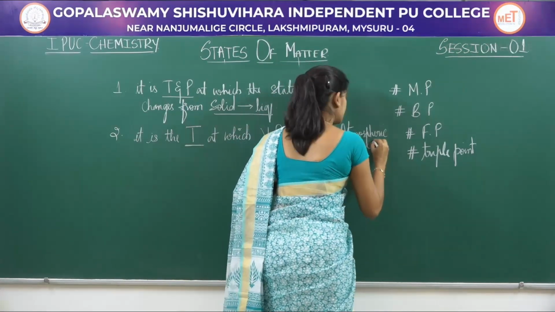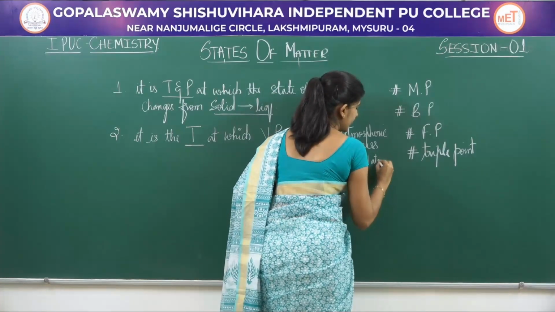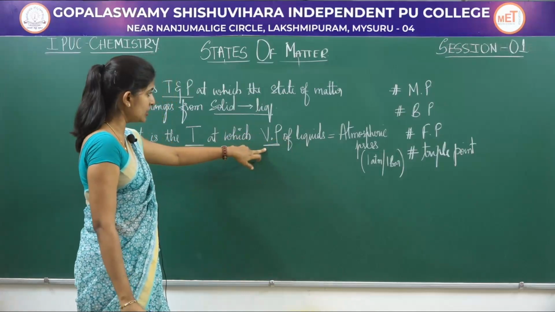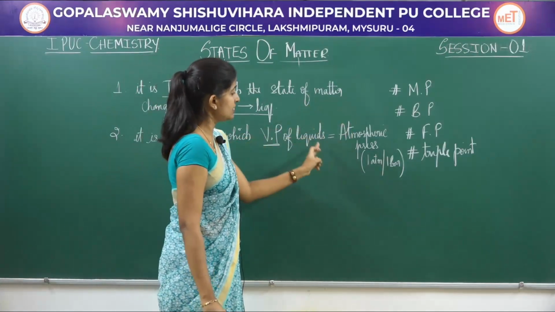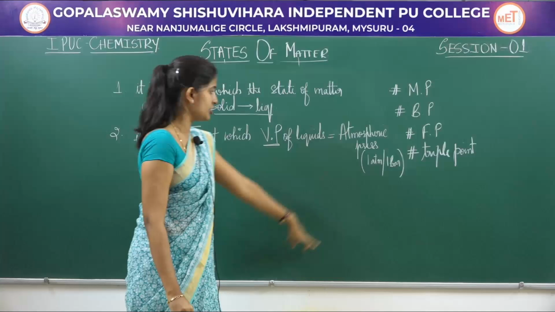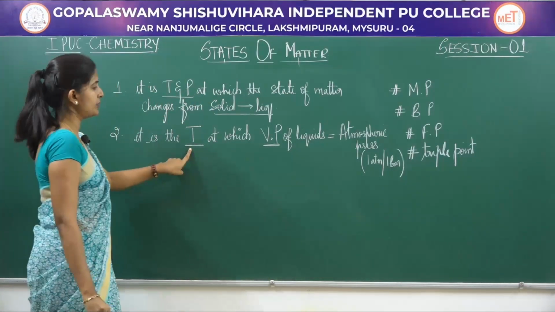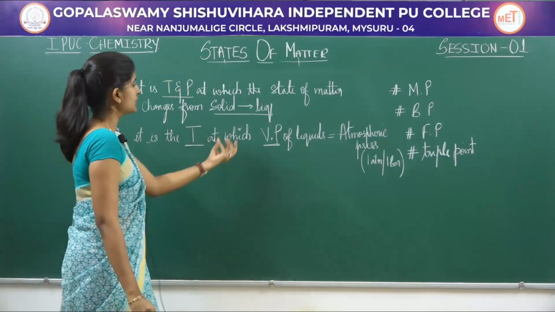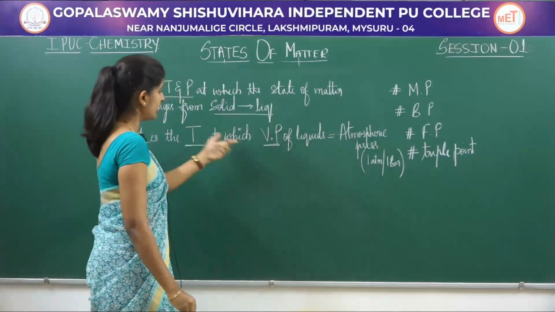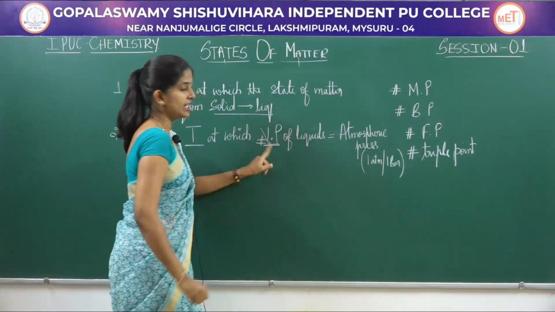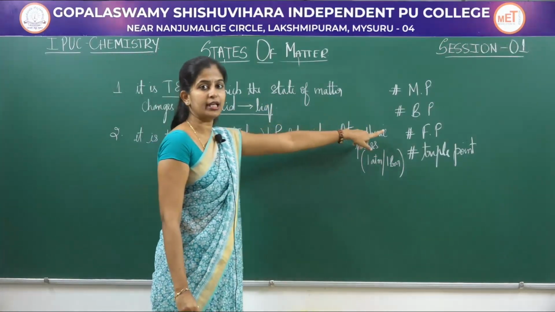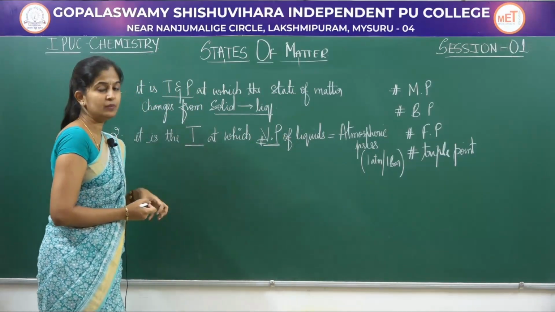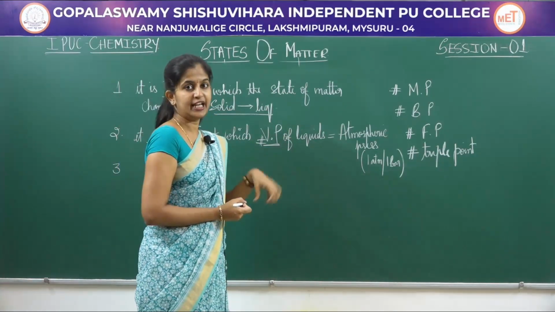Atmospheric pressure is 1 atmosphere or 1 bar. If the vapor pressure of the liquid, the pressure created by the vapors of the liquid, becomes equal to the atmospheric pressure, that temperature, which you require because the liquid has to get vaporized, is called your boiling point. The temperature at which this criterion is fulfilled is your boiling point. The third one, freezing point. Again it is a temperature and pressure at which the liquid freezes.